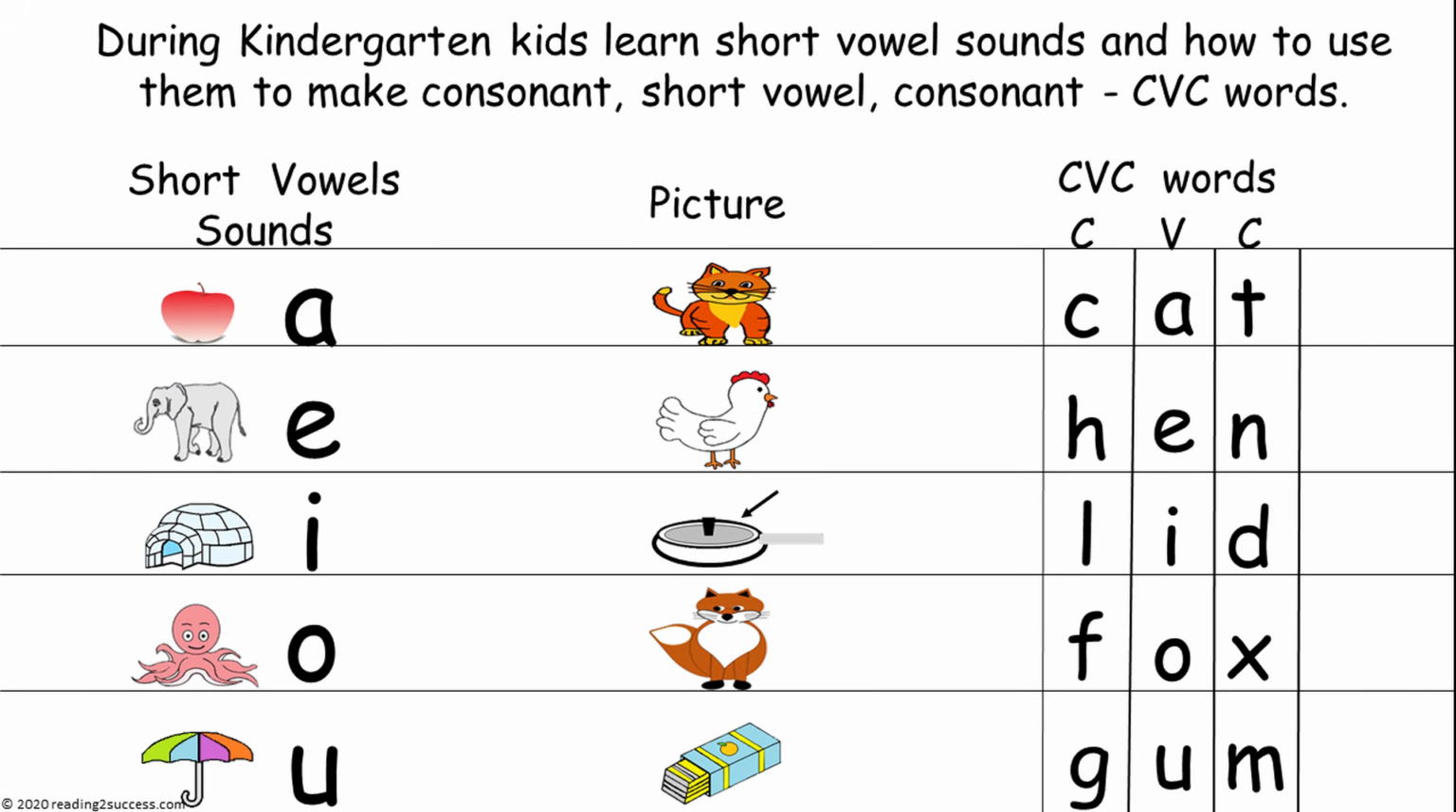We have the short A sound, A, as in apple. We have a picture of a cat, and we need to make that CVC word. We hear k, a, t, and we blend those 3 sounds together, and we have the CVC word cat.